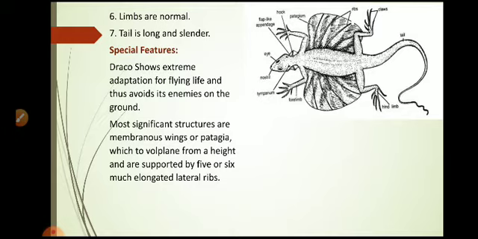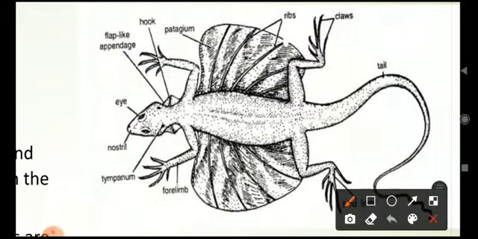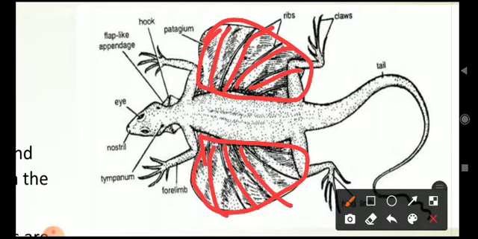What are we discussing here? The significant structure is the presence of membranous wings, and these membranous wings are called patagia. Here we can see the membranous wing, which is supported by the ribs. These are the ribs. They support the structure of the patagia.